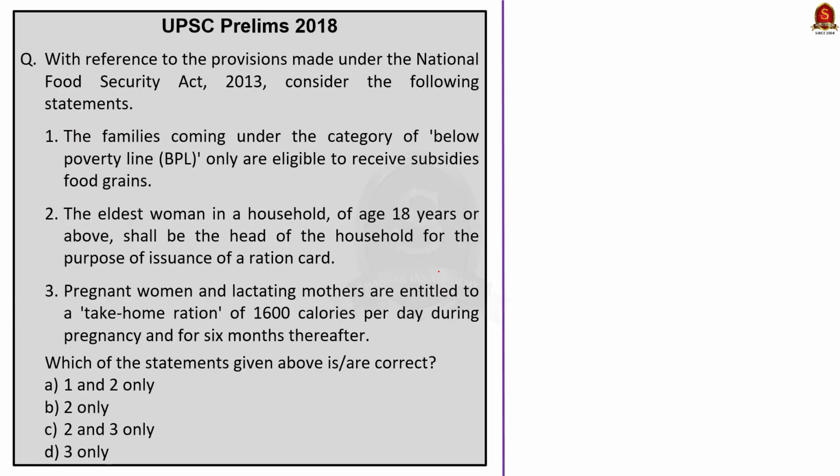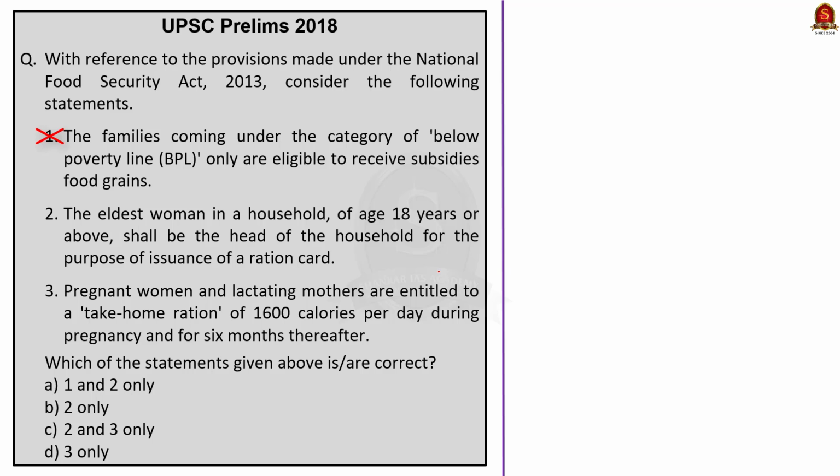See the second question. With reference to the provisions made under the National Food Security Act 2013, consider the following statements. The families coming under the category of BPL are only eligible to receive subsidies under food grains. See, statement 1 is incorrect because the beneficiaries are identified using the socio-economic caste census methodology, so even non-BPL will also benefit.